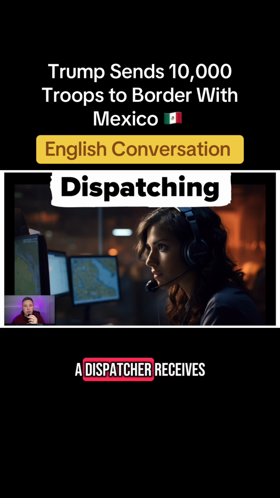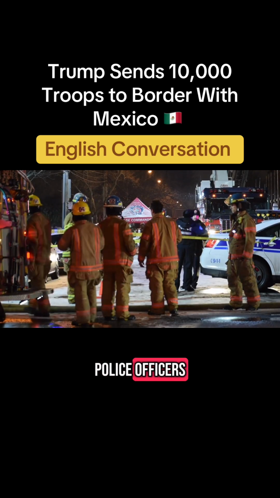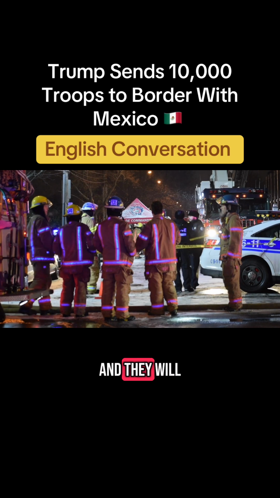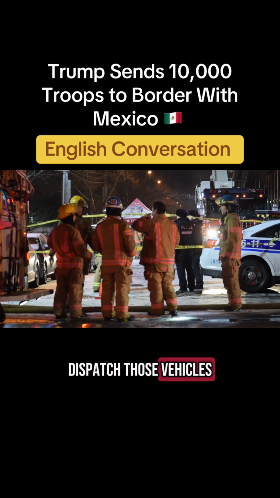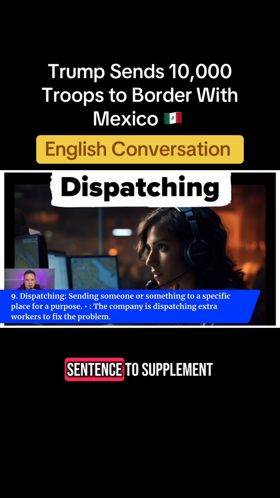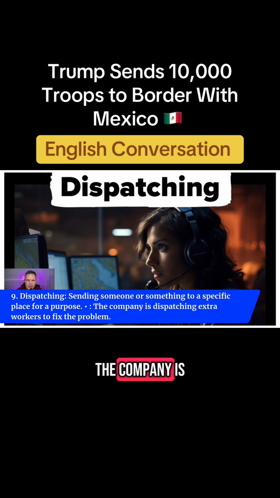A dispatcher receives phone calls from people who need police officers or firefighters or an ambulance, and they will dispatch those vehicles where they are needed. That person is a dispatcher. Here is a sentence to supplement that definition. The company is dispatching extra workers to fix the problem.